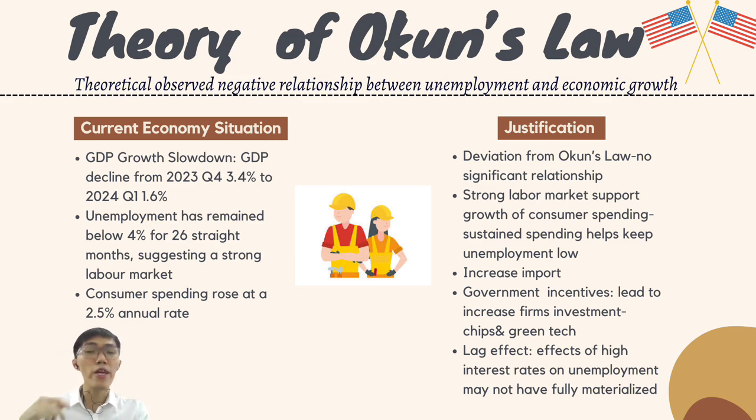Okay, from those statistics, we can notice that they seem to deviate from Okun's law, which means that there is not a significant relationship between unemployment and economic growth. Below are a few possible reasons. First, a strong labor market supports the growth of consumer spending, and the subsequent spending comes back to help keep unemployment low. Other than that, strong consumer spending will increase imports, and as the article mentioned, the increasing import is the main reason why US GDP slowed down.